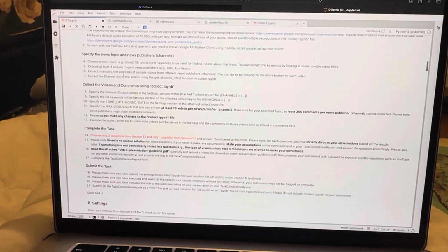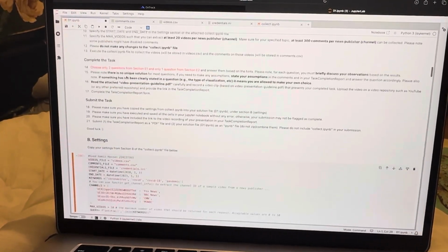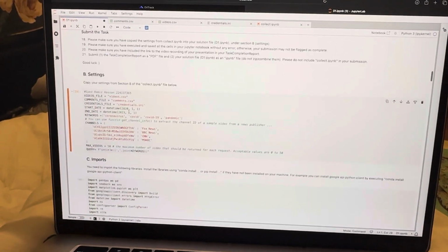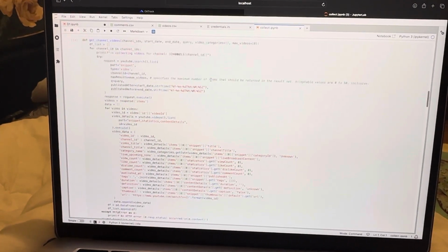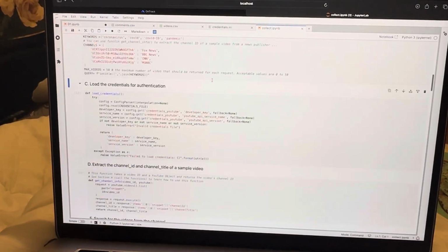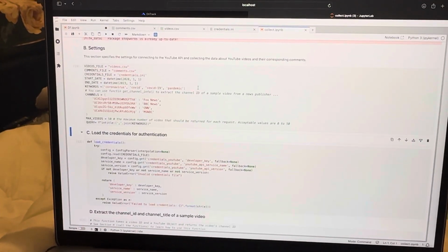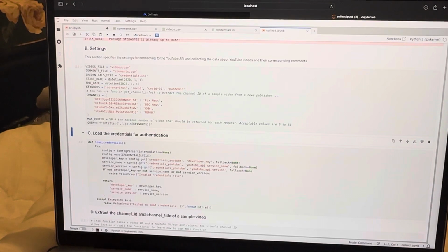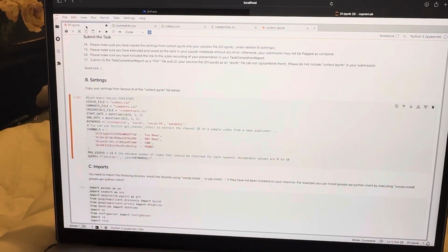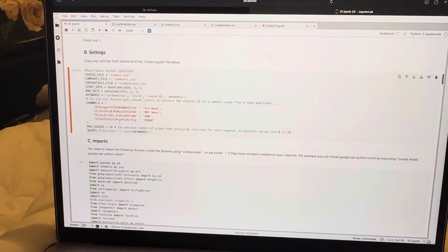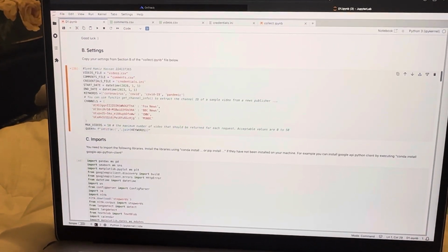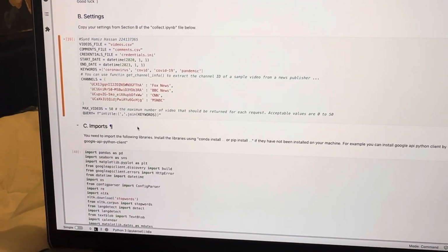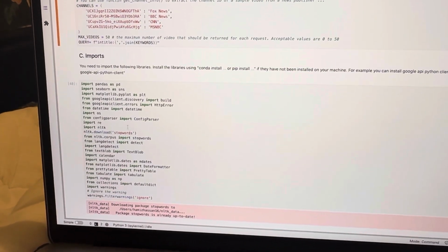So the next task was to copy the setting from the collect file and from section B, and this was copied into this file. This was already present but it was commented, so I just removed the comments and I added my name and my roll number over here. After that, these were already present as well.